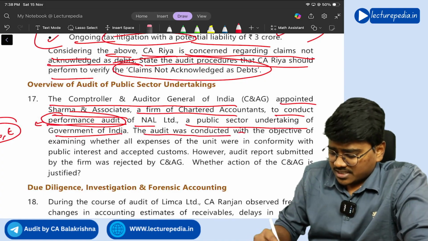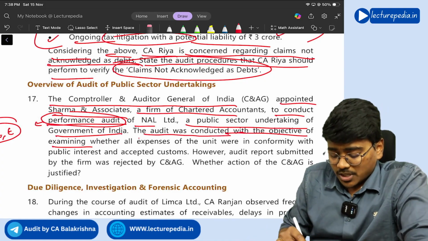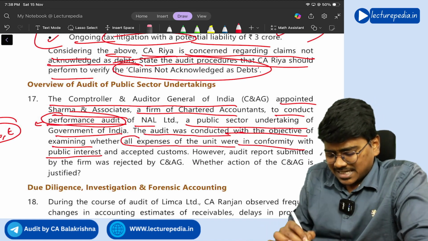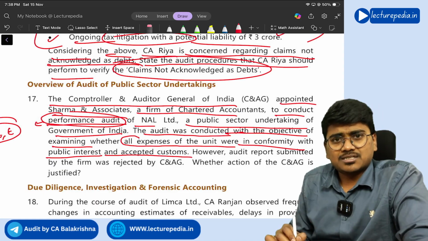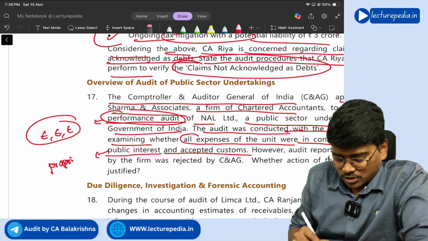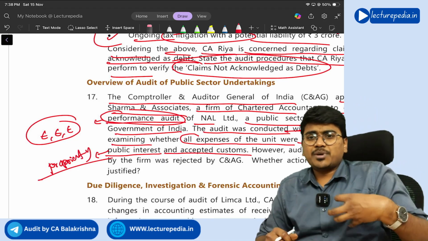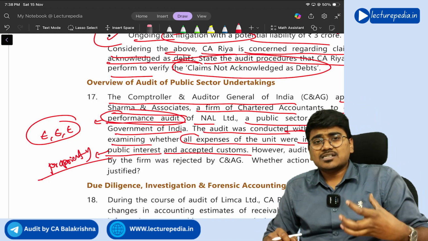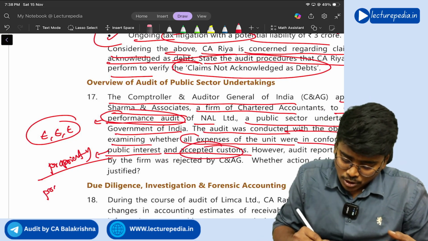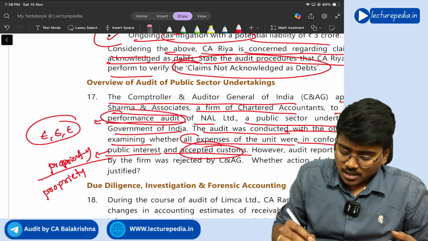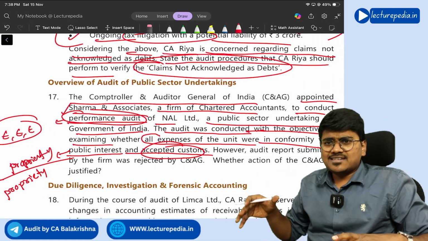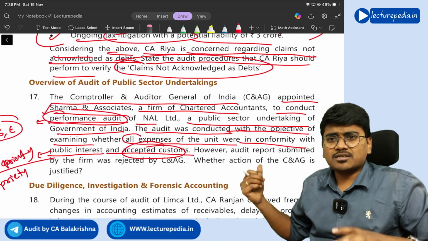The audit was conducted with the objective of examining whether all expenses of unit were in conformity with public interest and accepted customs. So this you will check in propriety audit, correct or not? So the expenditure that is incurred, is it in the public interest and the accepted customs or not? You will check in propriety audit. But they have asked for performance audit. So is the audit that is done by this particular auditor, is it correct?